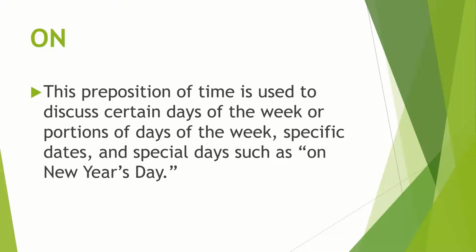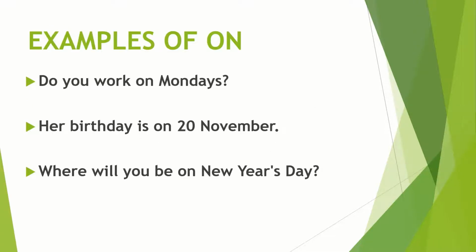Now coming to the next preposition, that is on. For days, dates and specific holidays we use the preposition on. Now here are some examples to help you understand for what purpose on is used in preposition of time. Here are three examples. The first example is: do you work on Mondays? Here we are talking about days.